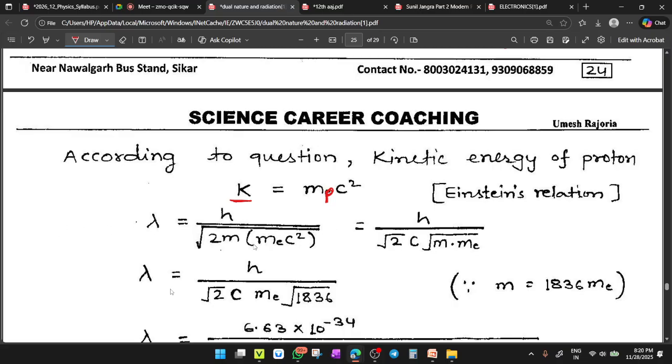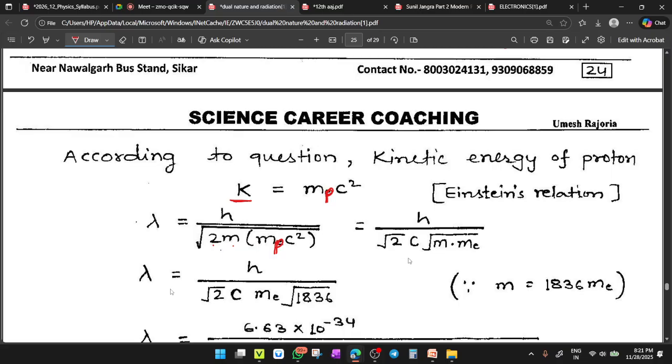Now lambda equals h upon under root 2mk. So in the place of k, put here m c square, where m is the proton mass.